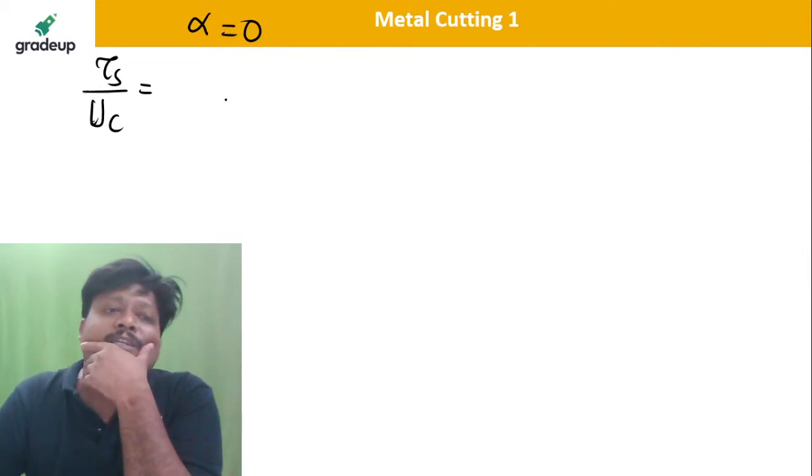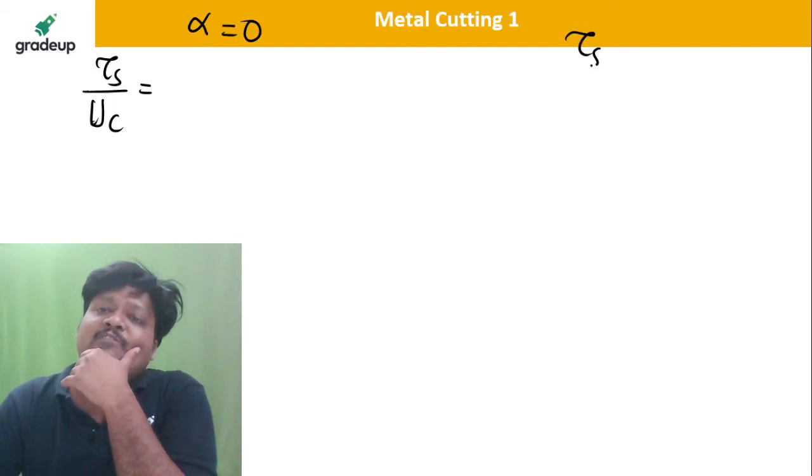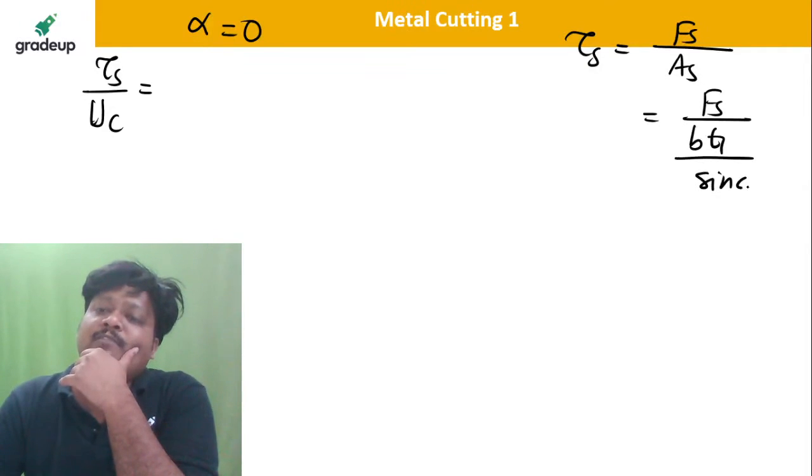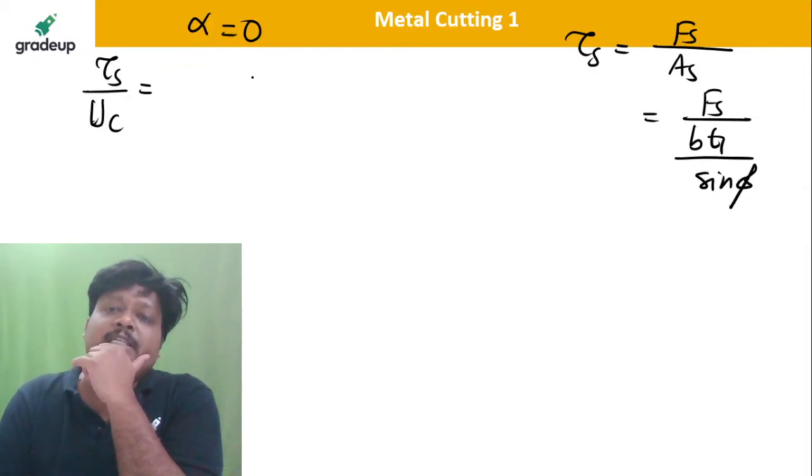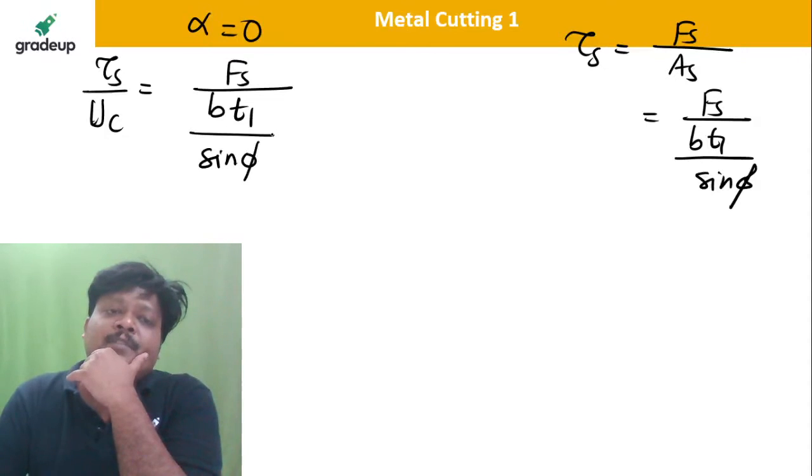So what we can have here: how do we find tau s? Tau s is the shear force divided by the shear area, which is equal to what? Fs divided by Bt1 divided by sin phi. You know very well. Okay, so I will write it here: Fs divided by Bt1 divided by sin phi, into UC.